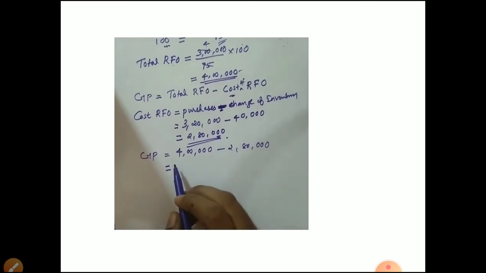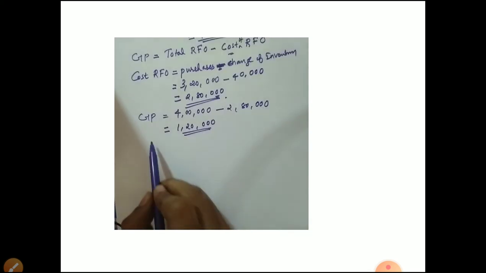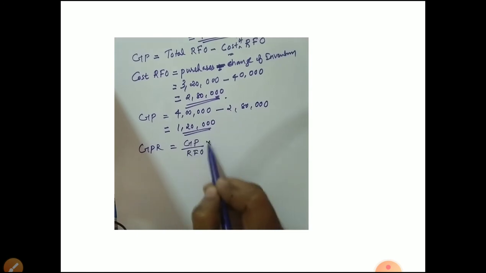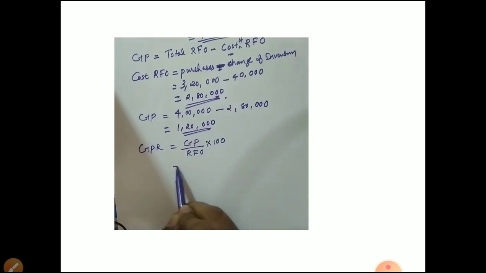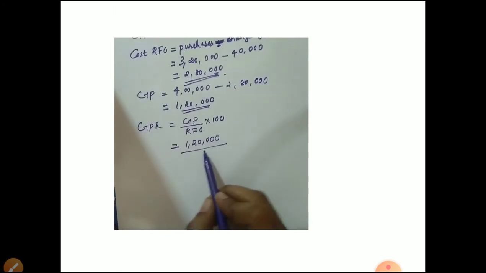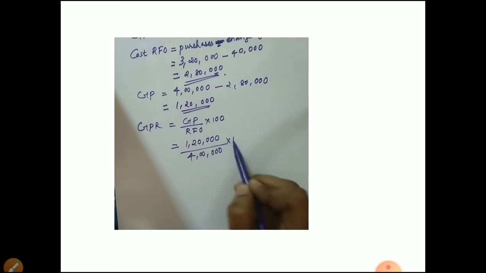4 lakh minus 2 lakh, 80,000, is equal to 1 lakh 20,000 gross profit. Now we can apply the gross profit ratio. Gross profit ratio is equal to gross profit upon RFO into 100. So gross profit is 1,20,000 divided by RFO, which is 4 lakhs, into 100.